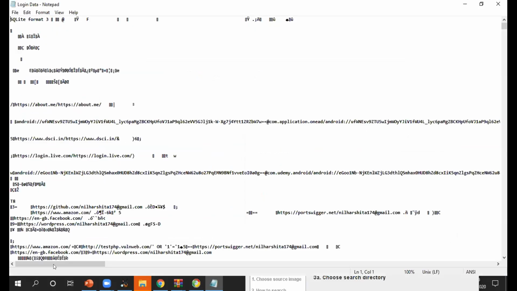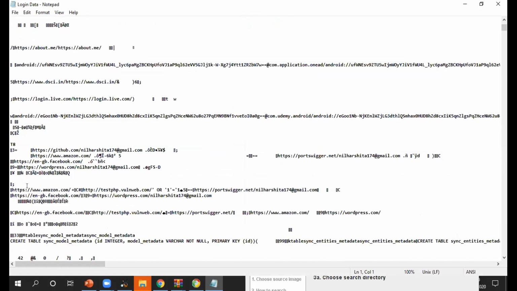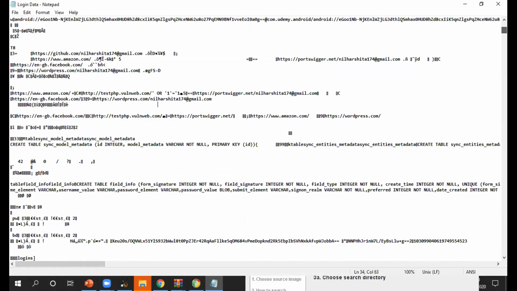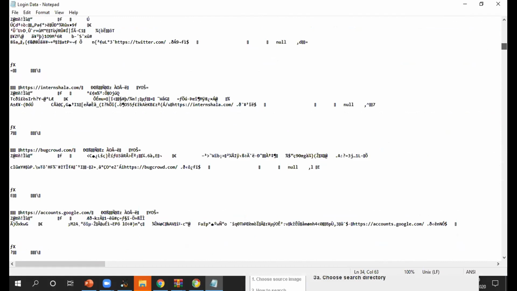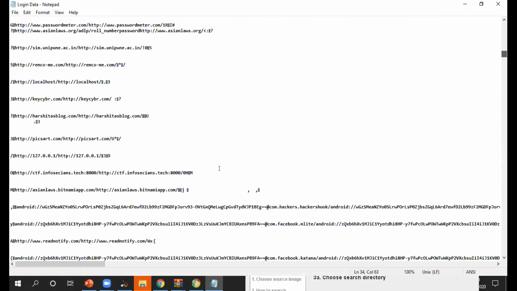This is not a particular file. You can see here some example websites: amazon.com, then github.com, then amazon.com here also, then facebook.com. I do not have any application to open this login data. Keycyber.com, http.